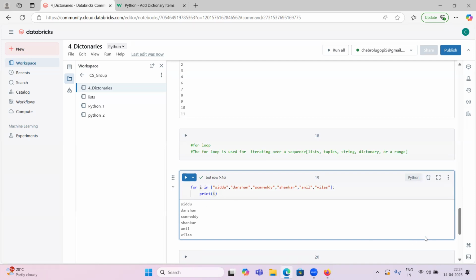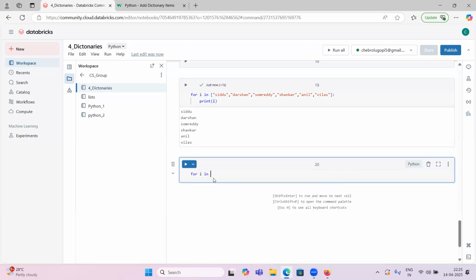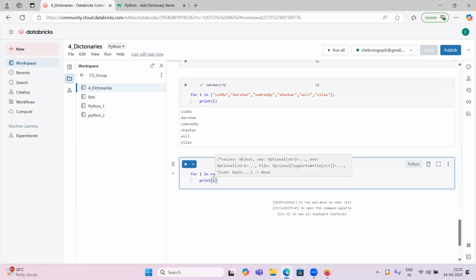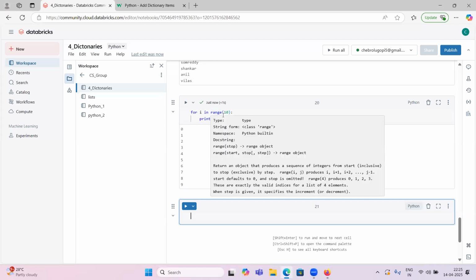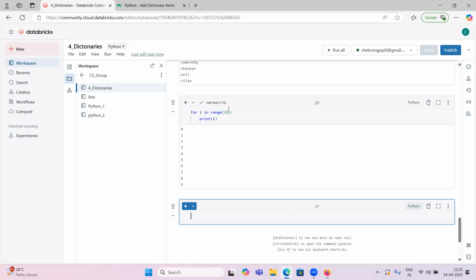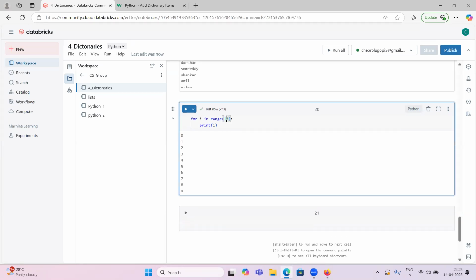Okay, so we have the range function, right? Let me also say for i in range of 10, print i. It will print from 0 to 9. This range function will start from 0 and end at this value, 10. If I give range 10, it won't include this number. 10 will not be included. From 0 to before this value, we can access those numbers, 0 to 9.